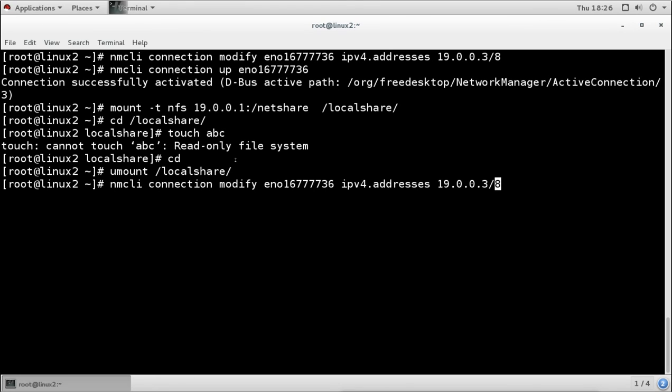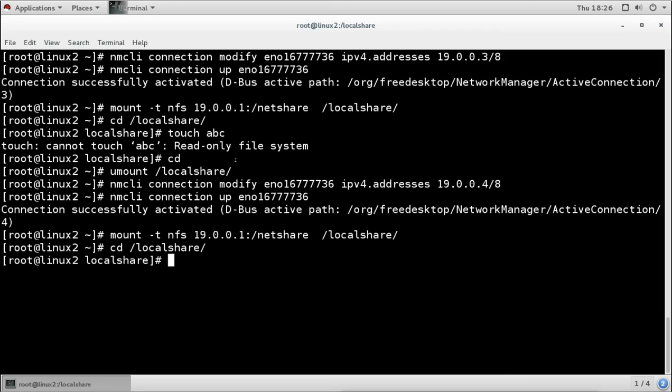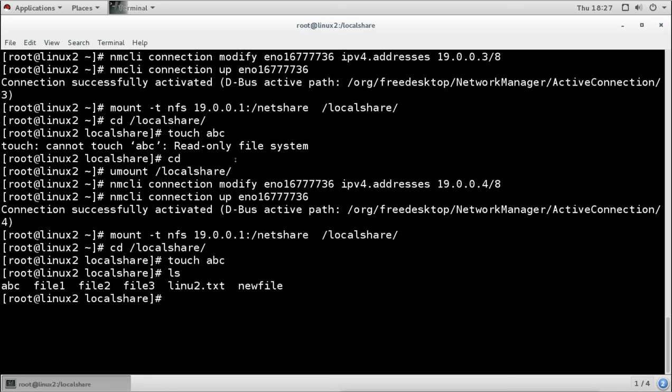I will change it to 19.4, and now I will try to mount it again. Again I am successful. Now when I try to create something, I can do that because I have read write access. So this is how we can manage the access for the system.